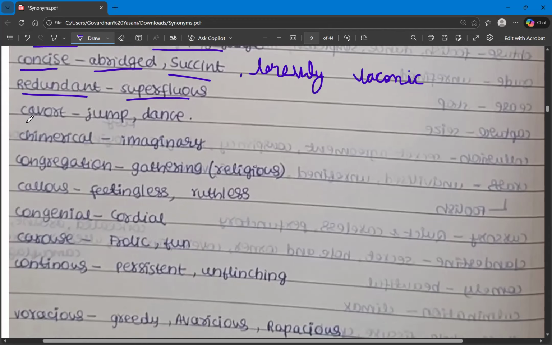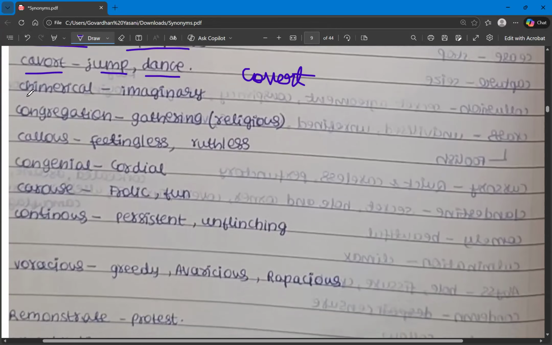And then we have cavort. Covert means that is secretive, whereas cavort means jump or dance. And then we have chimerical. So that is imaginary, utopia.